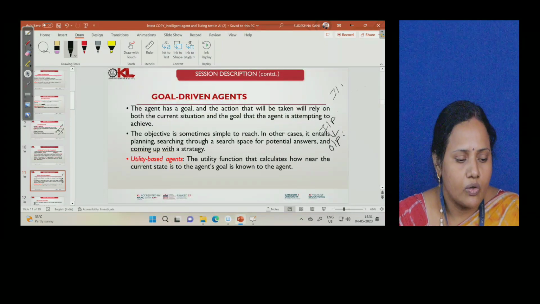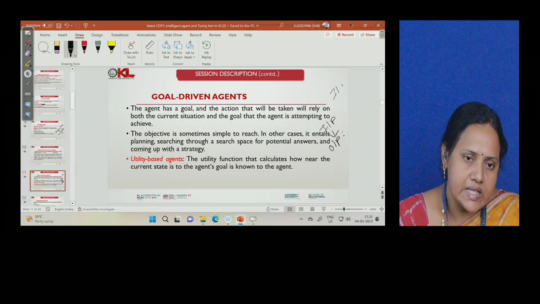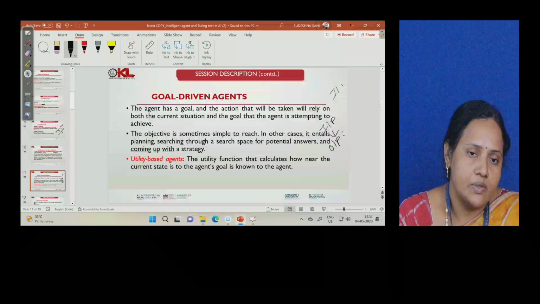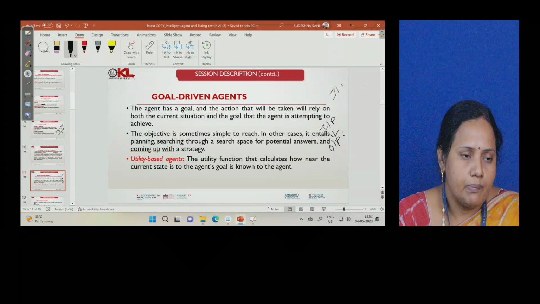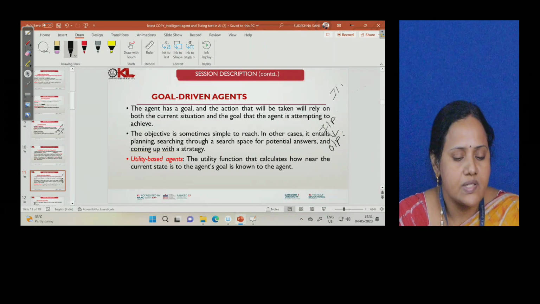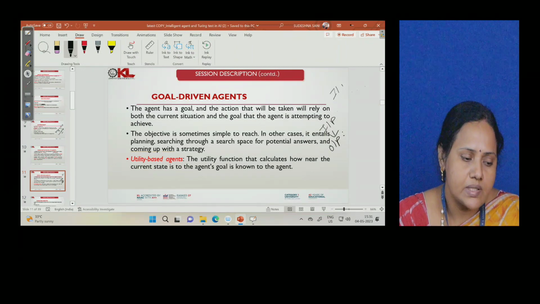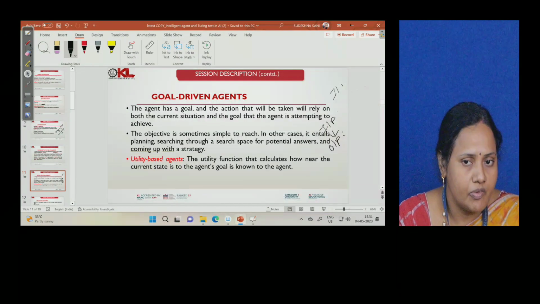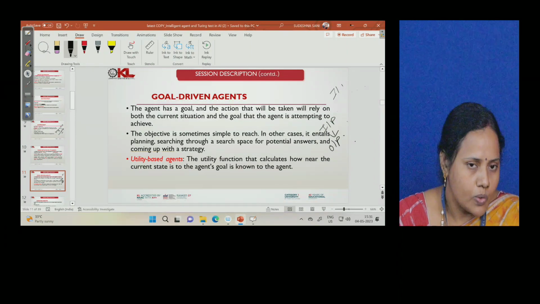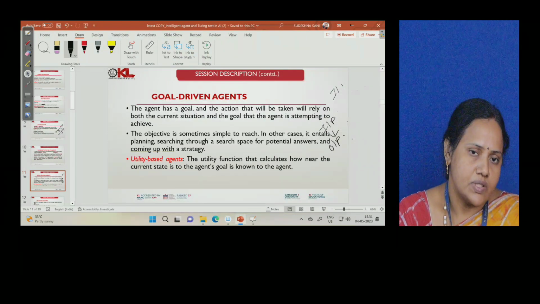So whenever we talk of artificial intelligence, we only take the problems into consideration which need intelligence, which need brain involvement, which need a person to be intelligent. Examples like the chess playing game or tic-tac-toe game, anything which involves intelligence, we put it as an AI problem. While solving an AI problem like a chess game or any game, the input will be decided and the output also will be given. Those problems come under goal driven agents.